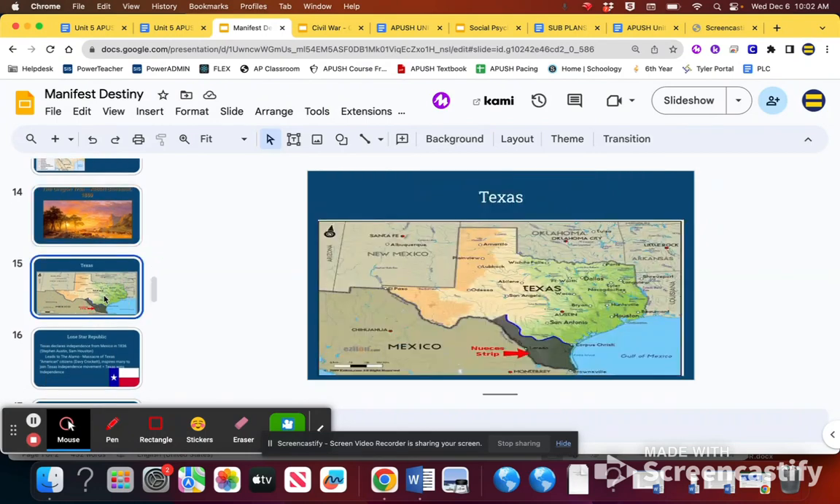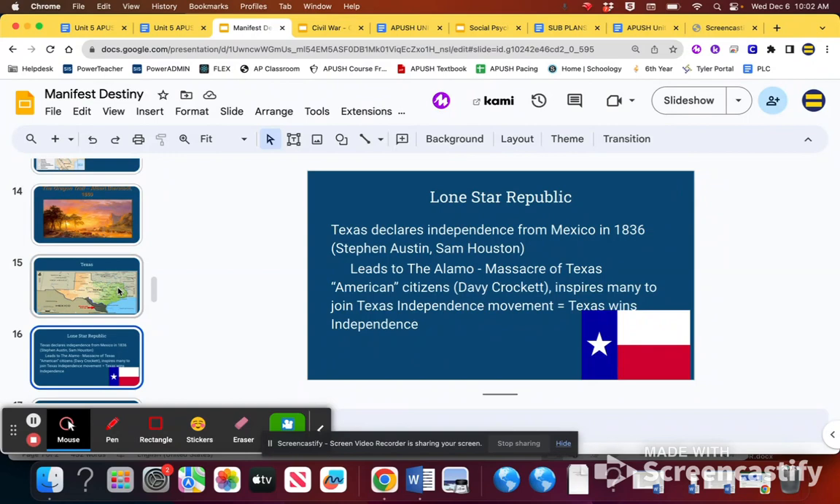We also acquire land not only through treaty, but through annexation. Texas is going to become its own country. Mexico gets its independence from Spain. Texas then gets its independence from Mexico, creating what's known as the Lone Star Republic, which is why they have one star on their flag. And Texas has a very independent mindset as a state even now, because they were actually their own country for 8 years or so before becoming a part of the U.S.